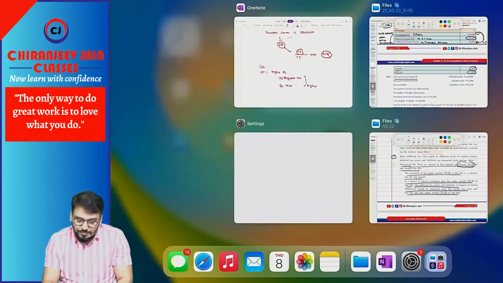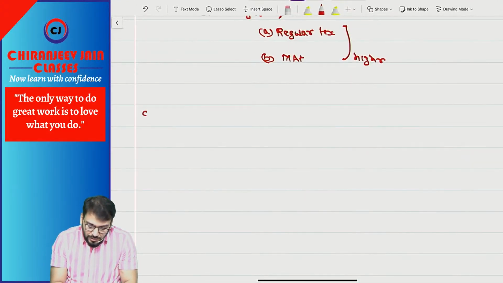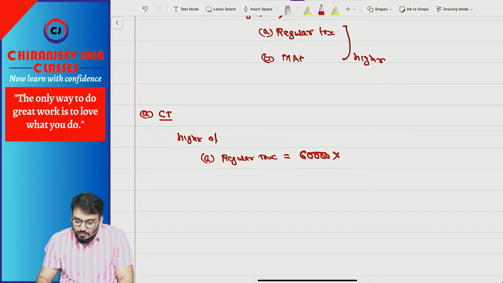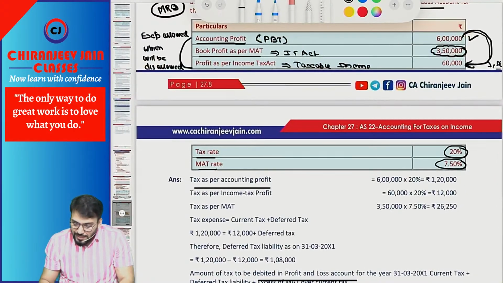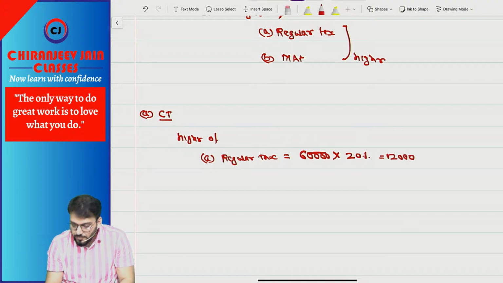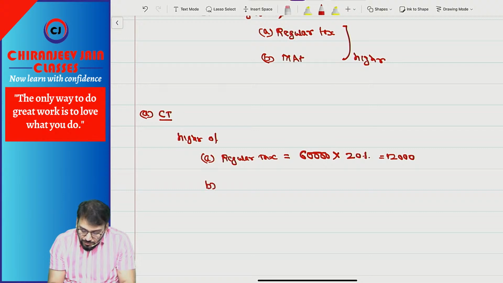Now, how to calculate? First we will calculate current tax. Current tax will be the higher of A, regular tax. So for regular tax, the taxable income is given as 60,000, multiplied by the regular tax rate, which is given as 20%. That is 12,000. Understood?